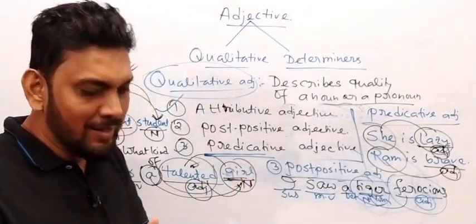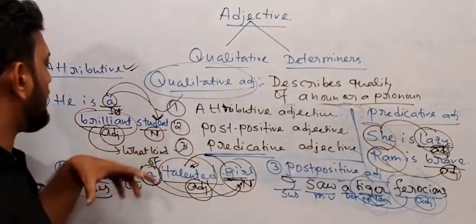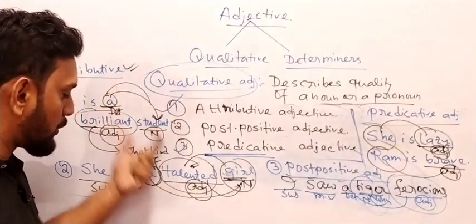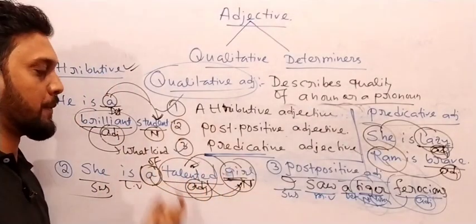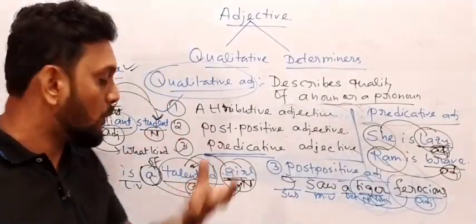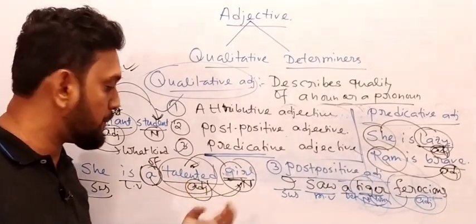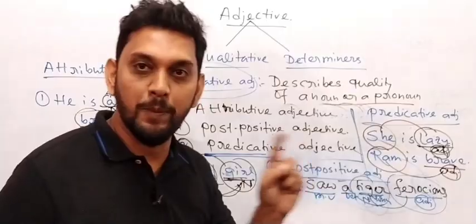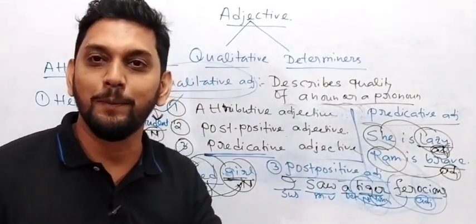But there is a little difference. You see, in attributive adjective we have studied that the adjective should be placed before a noun or a pronoun. Got my point? In attributive adjective, what did we study? We studied that it should be placed before a noun or a pronoun, but post positive adjective should be placed after a noun or a pronoun.